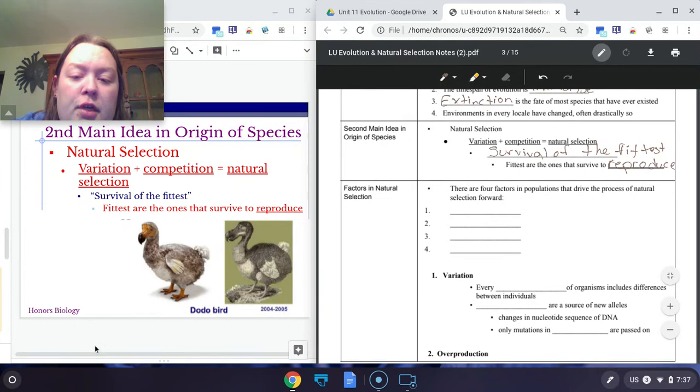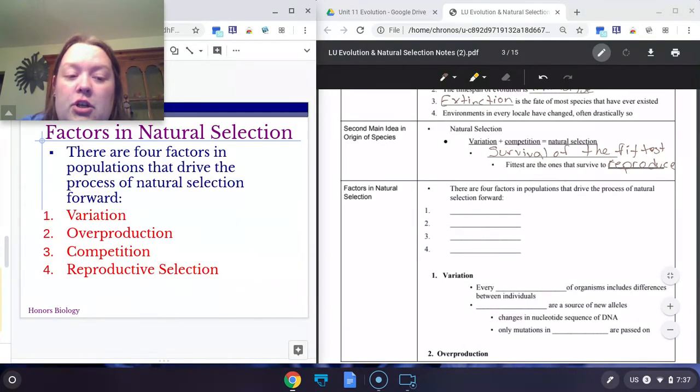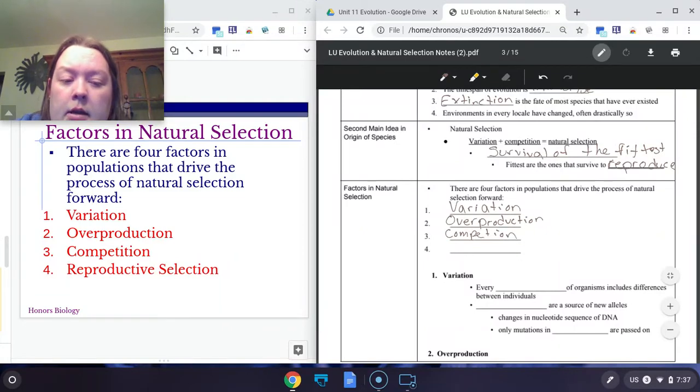So he said that there are 4 things that contribute to evolution that make natural selection happen. And those are variation. You have to have variation in order to have natural selection. So that would be like diversity. You have to have overproduction, meaning you have more organisms than your area can support. You have to have competition. And then in the end, therefore, you're going to have reproductive selection.